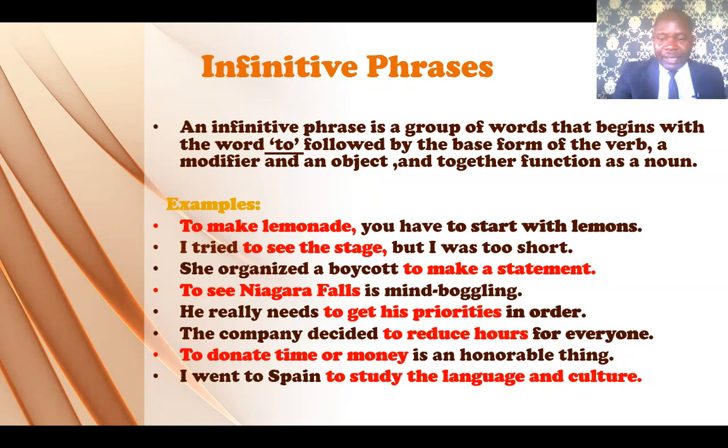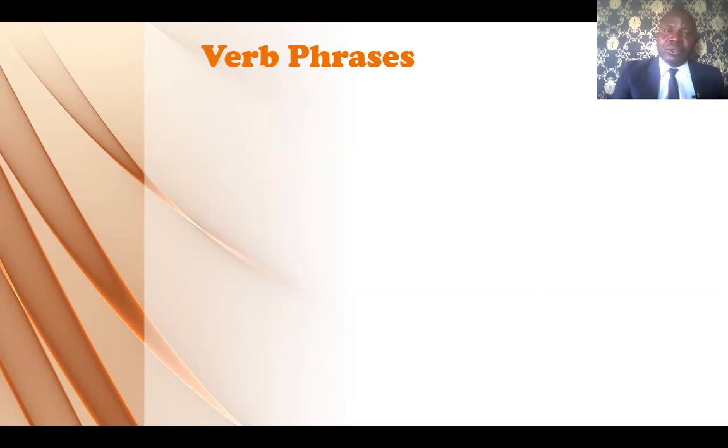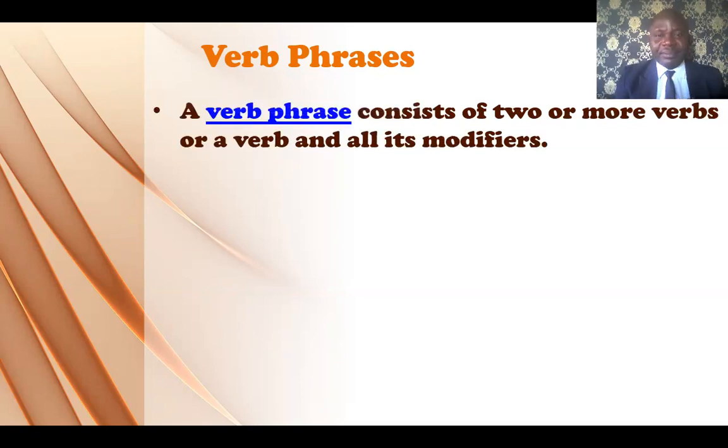Alright, we go to the next and the last phrase for today. We say we're taking four so that we control the length of the class. So this is the fourth and the last one for today. Verb phrase. What is a verb phrase? A verb phrase consists of two or more verbs, or a verb and all its modifiers.